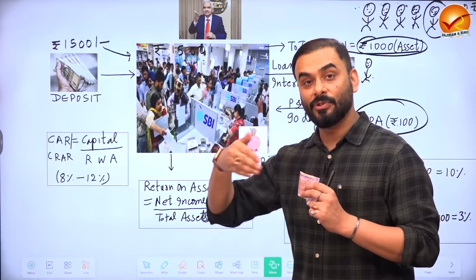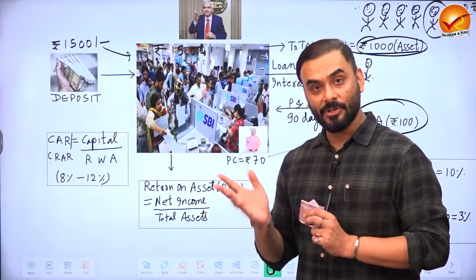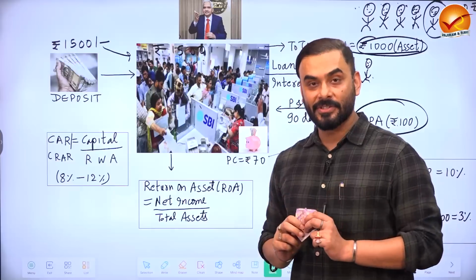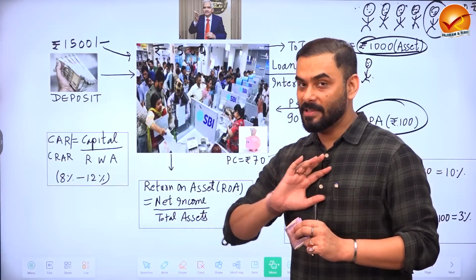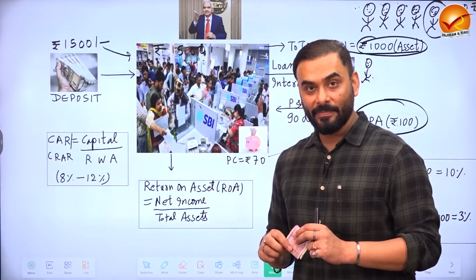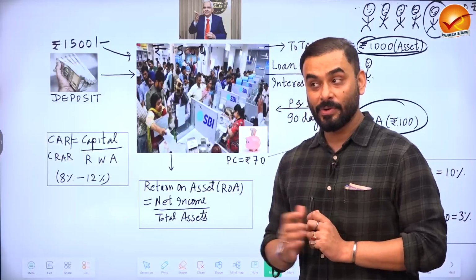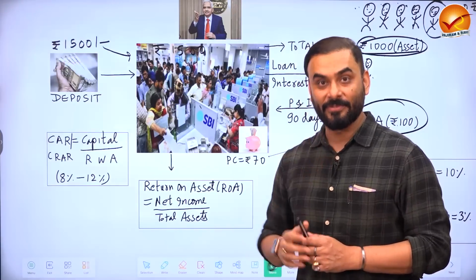Because if the bank keeps on giving risky loans and tomorrow the loan never comes back, it becomes a non-performing asset. So how will the bank repay the money of the depositors? So the Reserve Bank of India asks a question: whenever banks are giving risky loans, no problem, but is the bank having enough capital in its pocket so that if the risky loan doesn't come back or something goes wrong, the bank is able to survive?